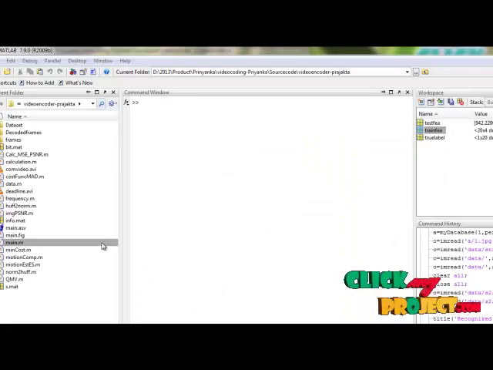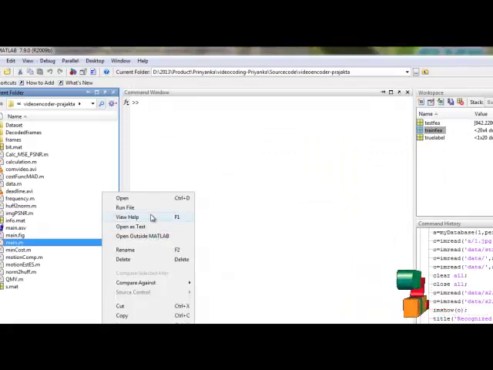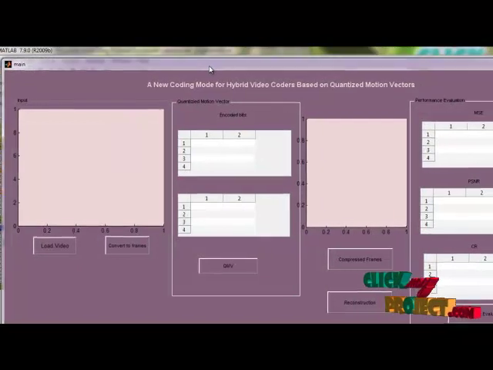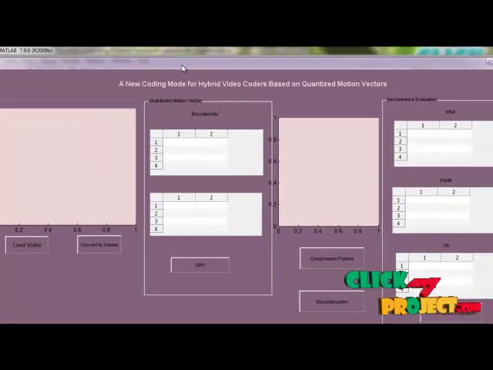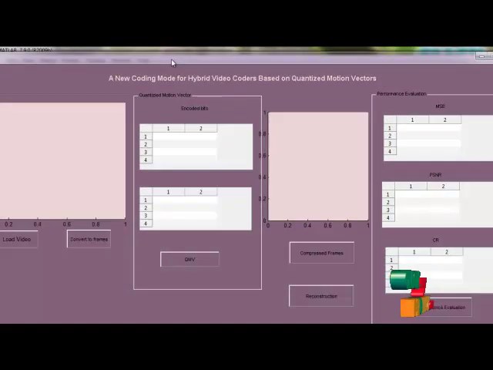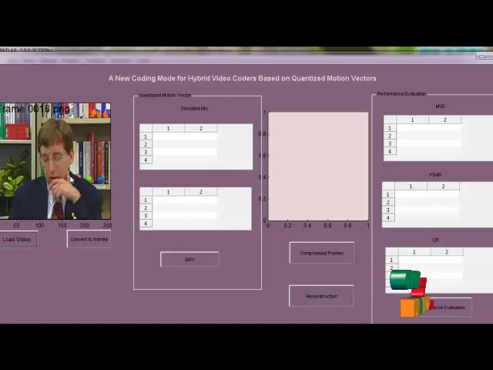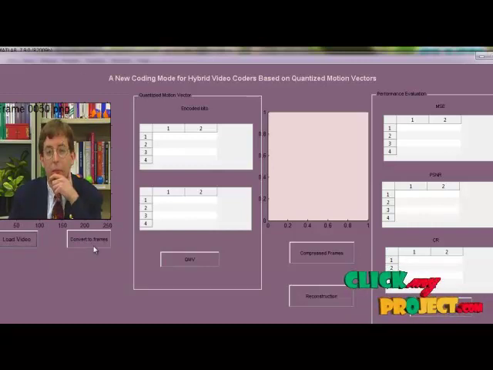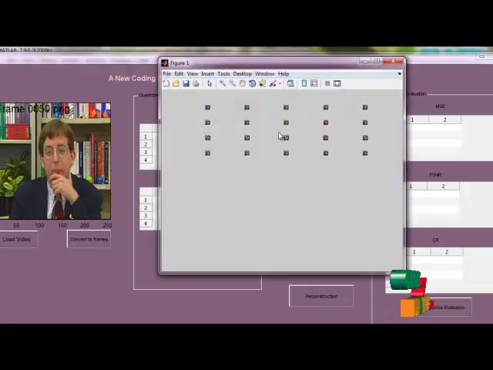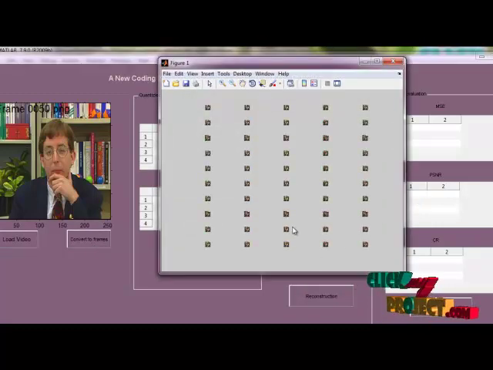Now let us see the execution of the process. First select the main.m file and click run file. This is a MATLAB GUIDE window designed for a new coding mode for hybrid video coders based on quantized motion vector. First I'll load the video. The video is loaded and played here. Then we will go for converting to frames. The video is successfully converted into frames.